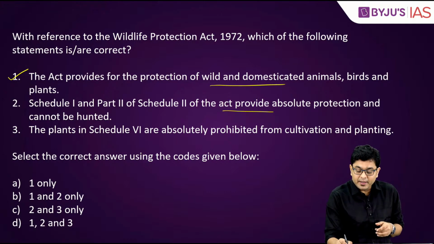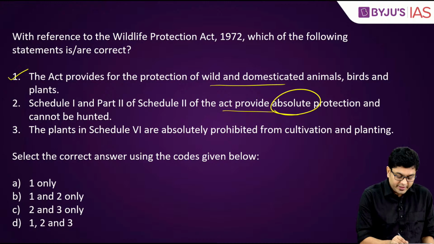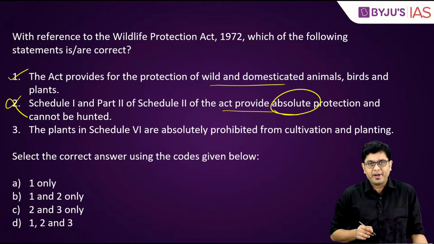So that is why here absolute is the word which is in contention, so this statement will be incorrect.